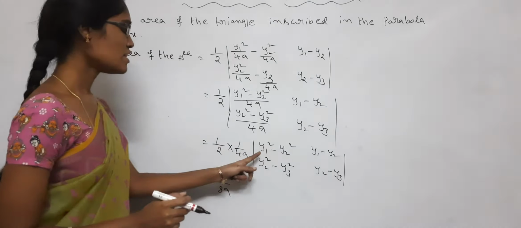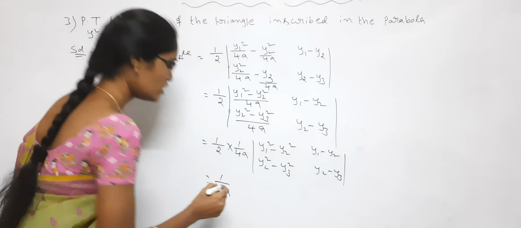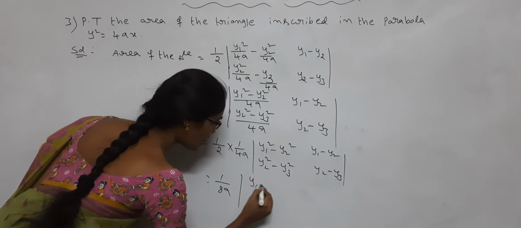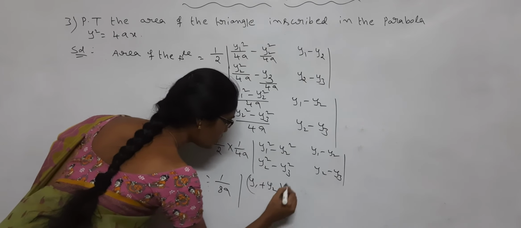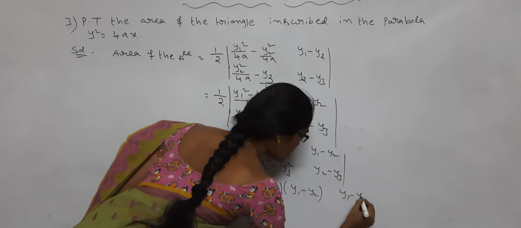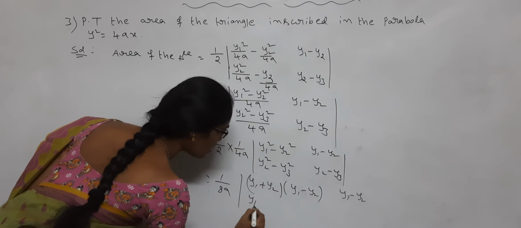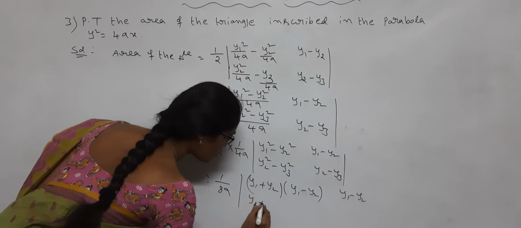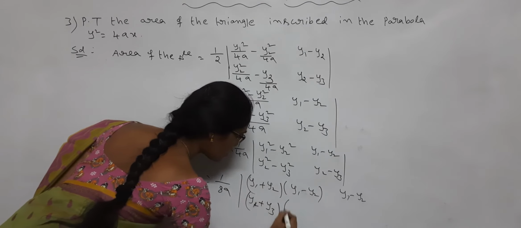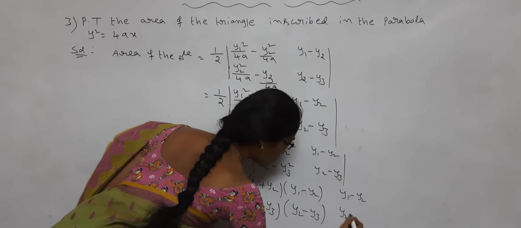See here, it is in the form a square minus b square, a plus b into a minus b. So y1 plus y2 into y1 minus y2, y2 plus y3 and y2 minus y3.